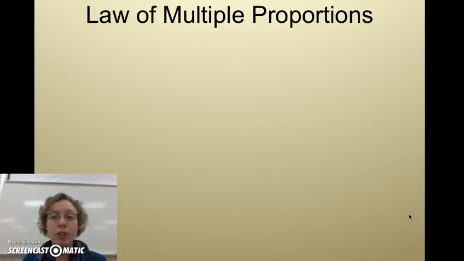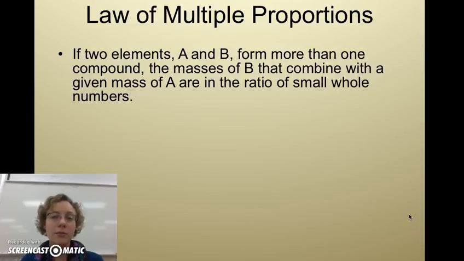Law of multiple proportions, this is not actually part of Dalton's theory, but it's still a law that we need to obey for different elements. So multiple proportions, ultimately, if you have elements A and B, and they're forming different compounds, then those different compounds are going to be related with a ratio of the masses.